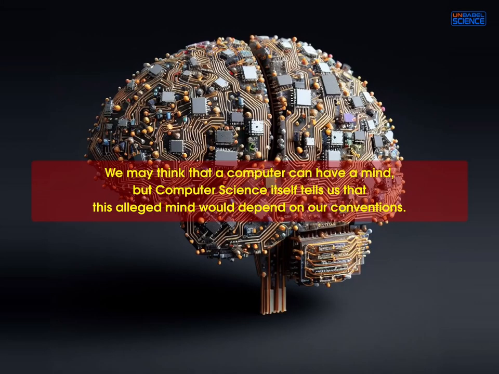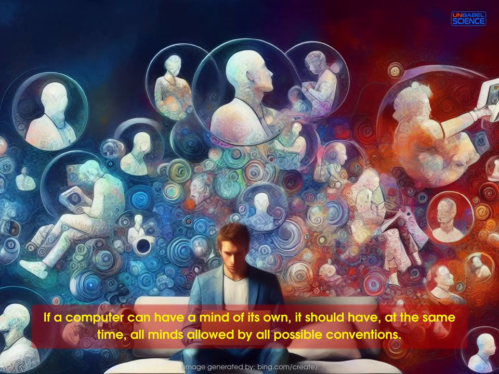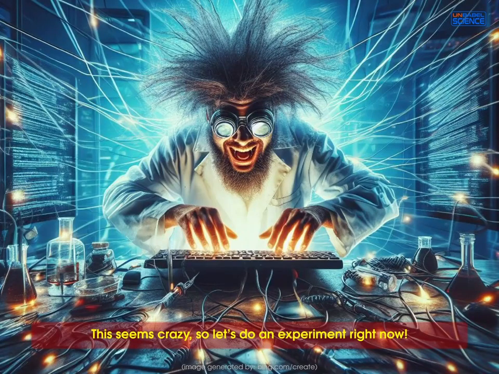We may think that a computer can have a mind, but computer science herself tells us that this alleged mind would depend on our own conventions. The conclusion of the first part was that either a computer can't have a mind of its own, or if it has a mind, it has at the same time all minds allowed by all possible conventions. This seems crazy, right? So let's do an experiment right now.